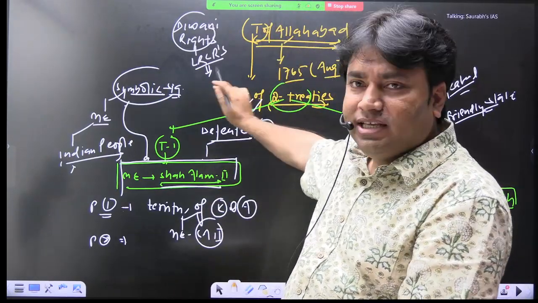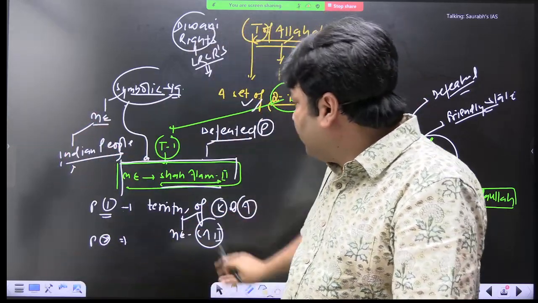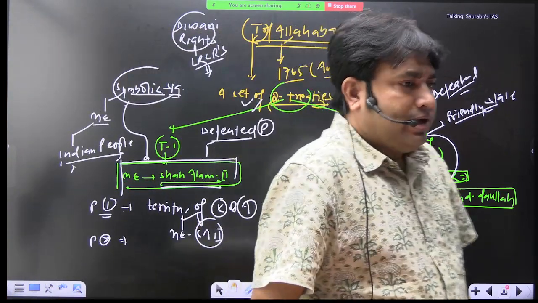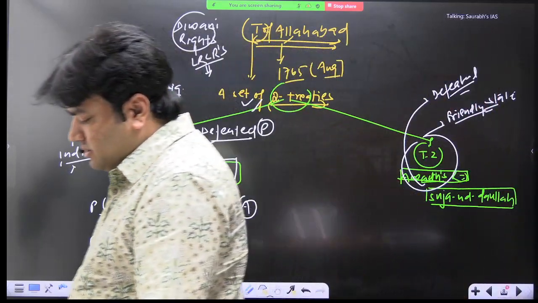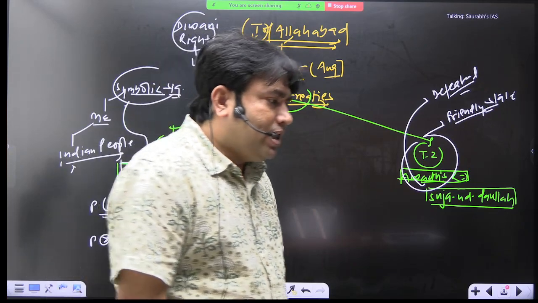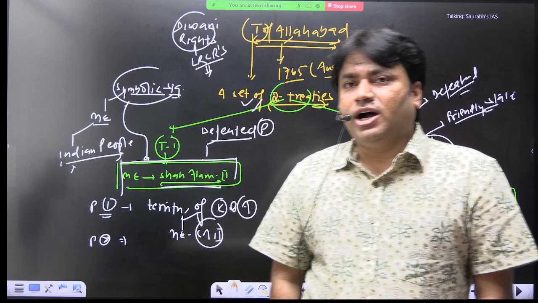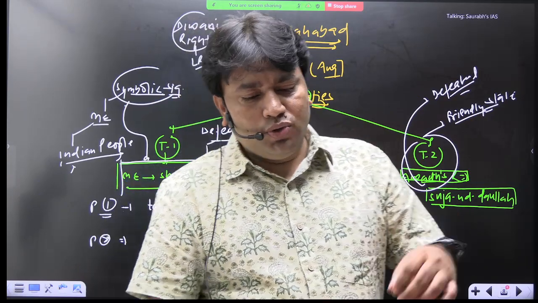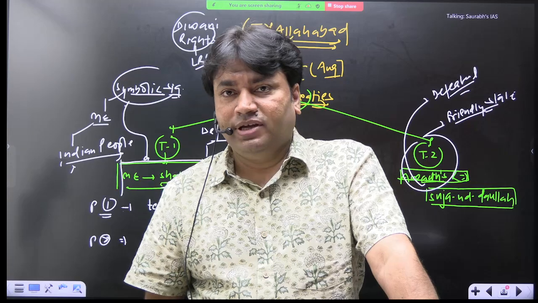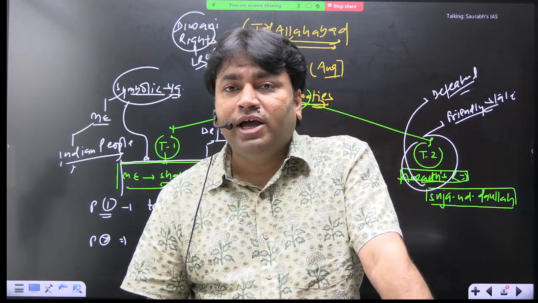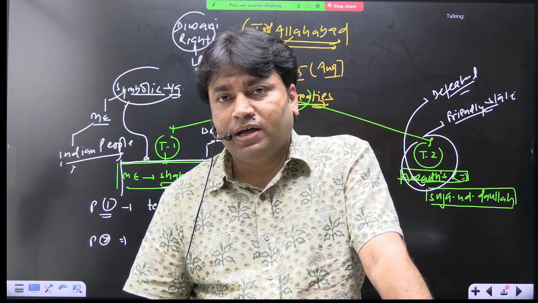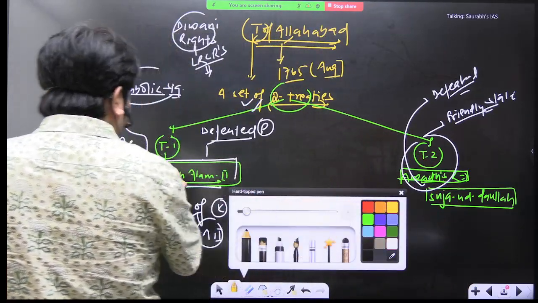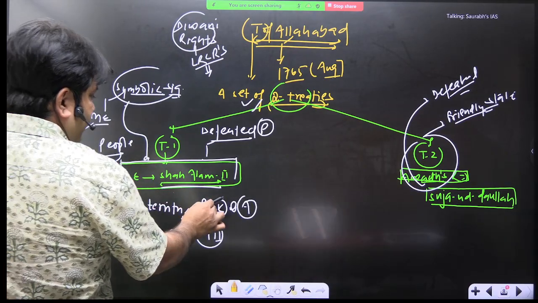Got it? Okay, so write this point: in this way EIC used Shah Alam II as a means to validate their rights, and it also used Shah Alam II as a rubber stamp. And this act will do what? इससे क्या हो जाएगा बताओ? इलाहाबाद और कारा एपिसोड से क्या होगा? What will happen by this?